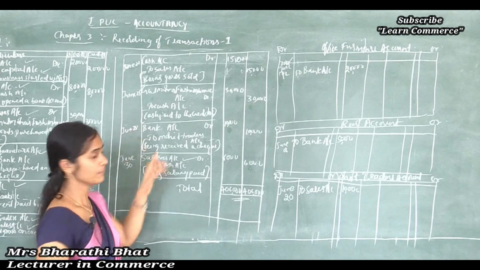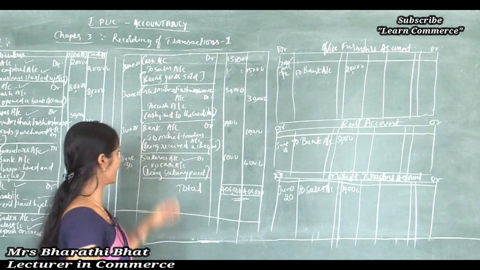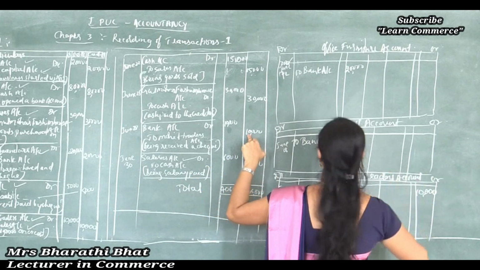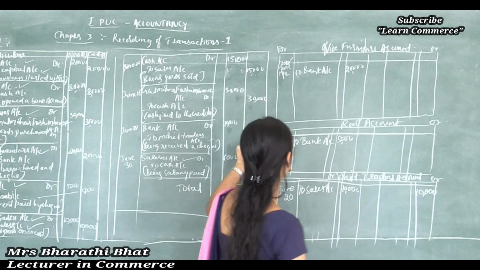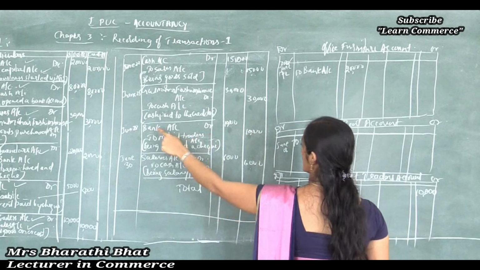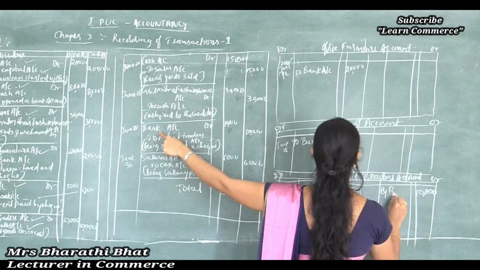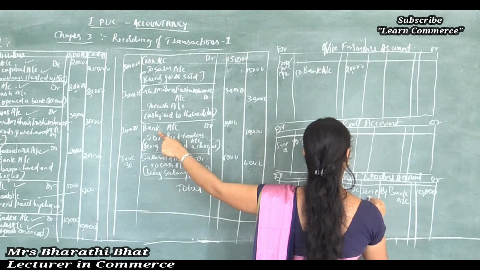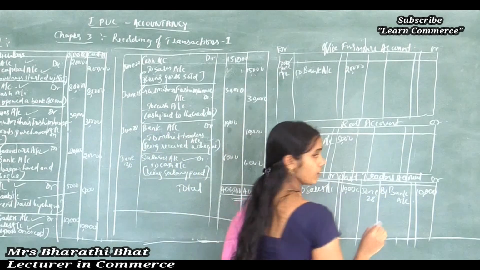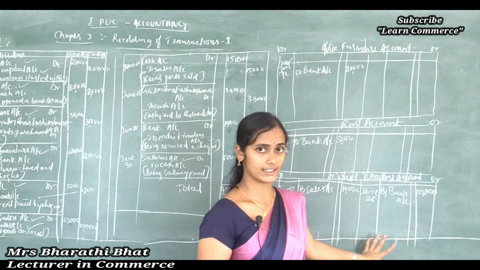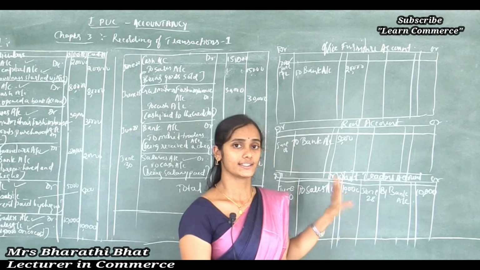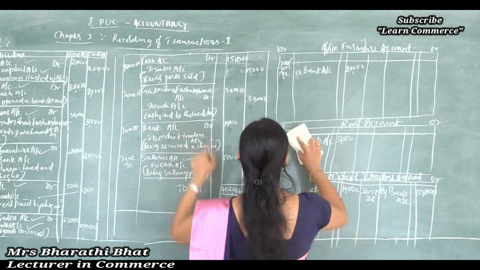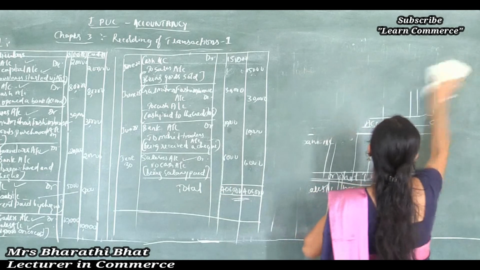June 28, received cheque from Mohit Traders. So Mohit Traders shows credit value 10,000. Mohit Traders shows 10,000 value credited. This Mohit Traders is affected by the bank account. So by bank account, June 28. So two transactions are covered. Clear, right? That is how we can post the journals to the ledger, to the individual account. So that was Mohit Traders. Next, move to the next one.